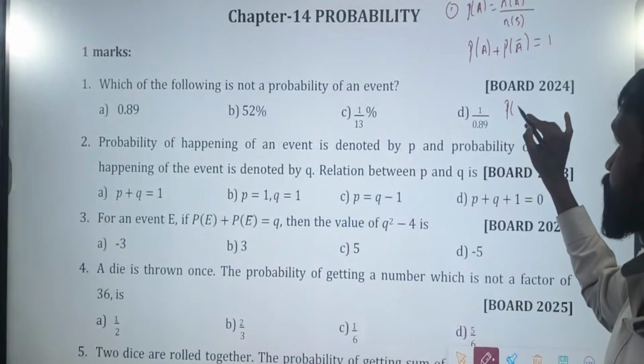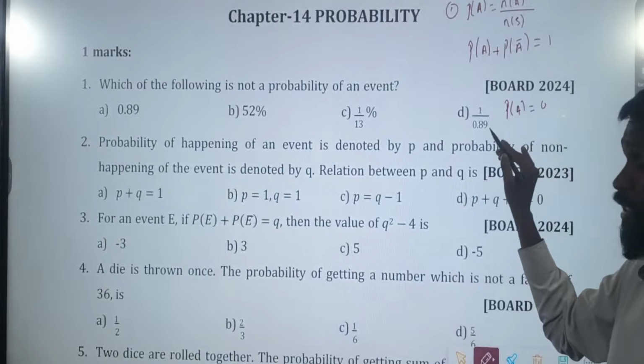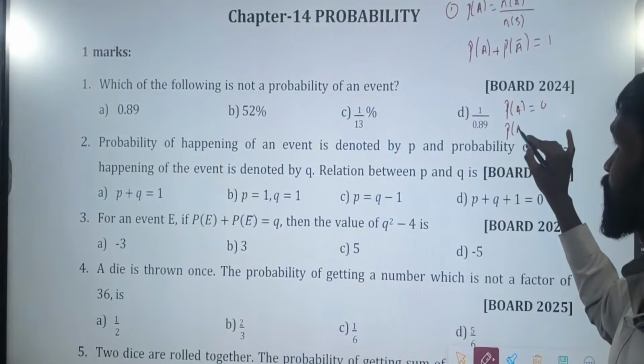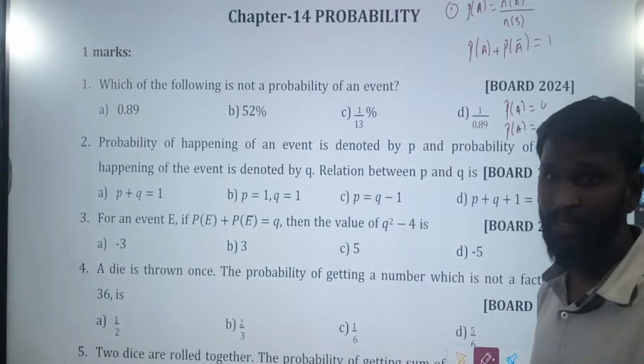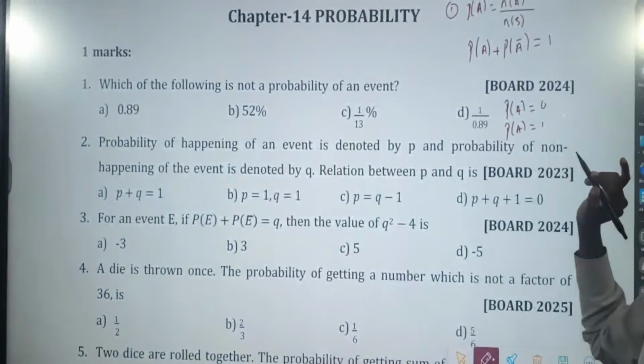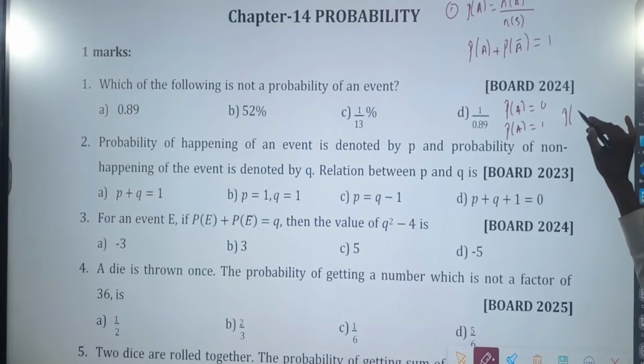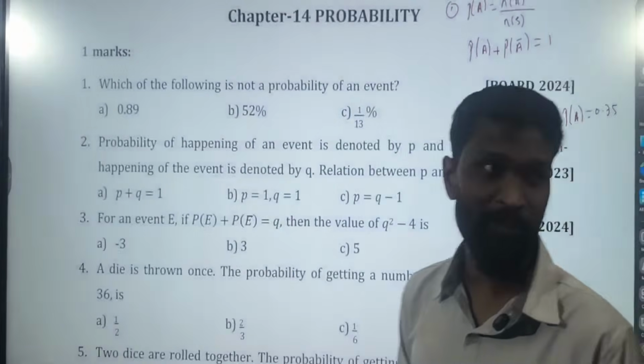If the probability of some event is 0, then it is called impossible event. If the probability of some event is 1, then it is called sure event. Clear? Then suppose let's say the probability that it will rain today is 0.75. What is the probability it won't rain today?